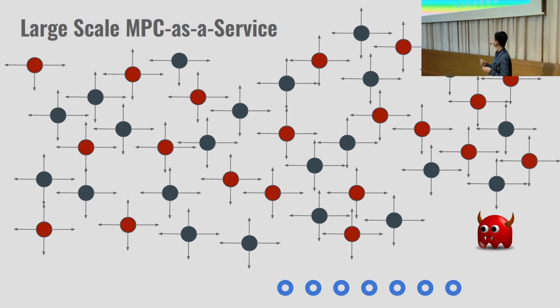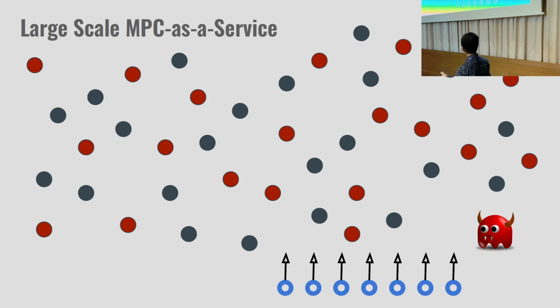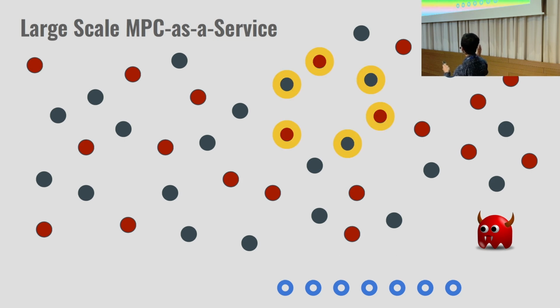Now, this is great, but there are just too many servers, and if you need all of them to start working on your MPC protocol, it's very inefficient, computation-wise and communication-wise. So, ideally, what we would want is that clients send a message, and then a very small subset of this entire pool come together and participate in the computation. And this is very efficient because only they need to talk to each other and then send a message back.